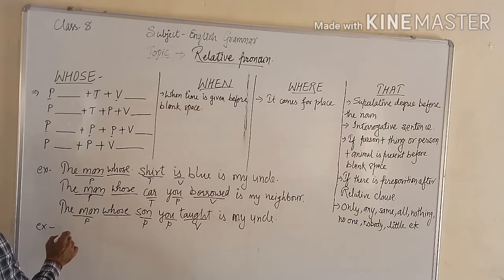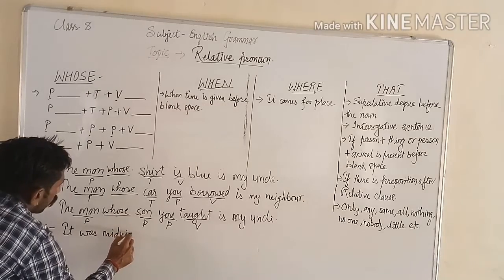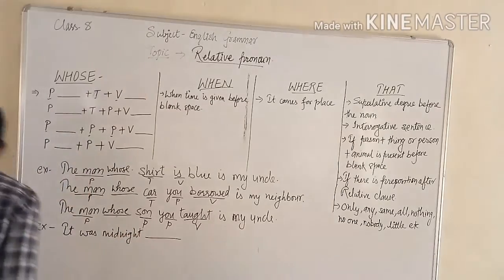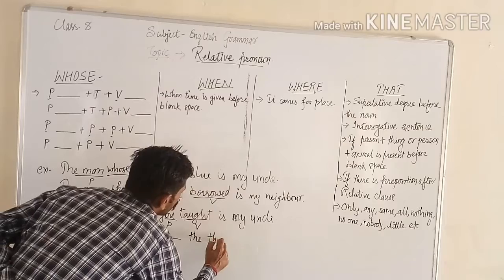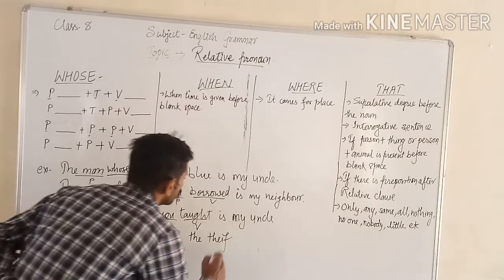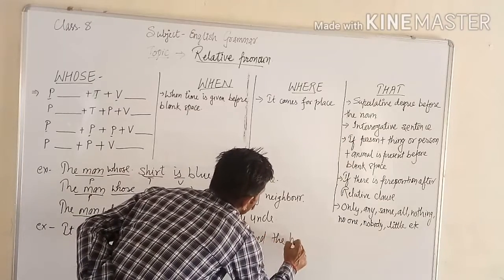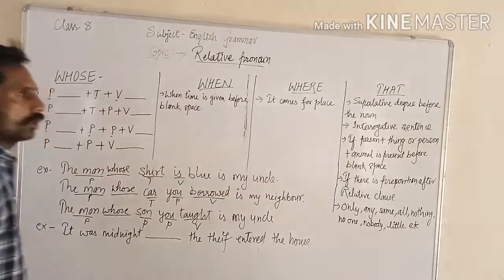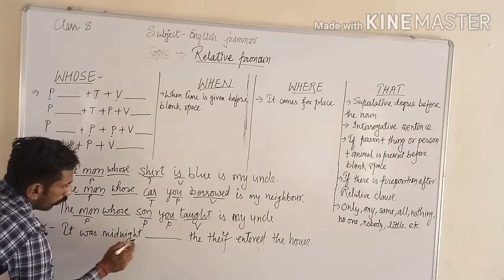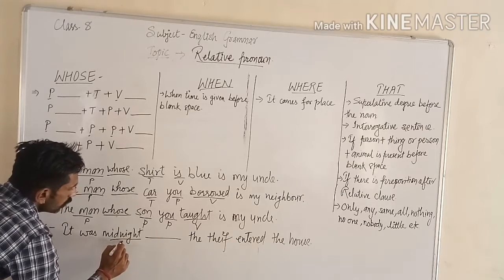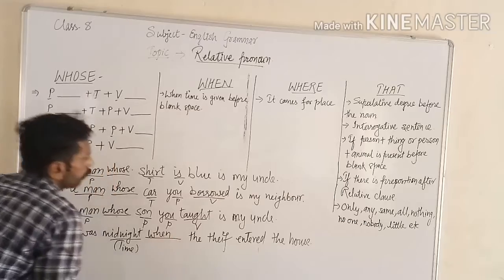For example, it was midnight, blank, the thief entered the house. Before the blank, what is here? Midnight. Midnight shows us time. Then what will come here? When. Simple.